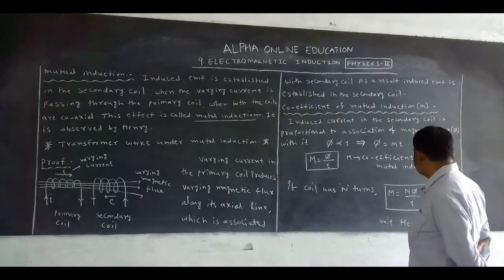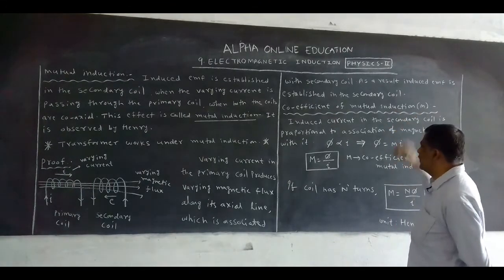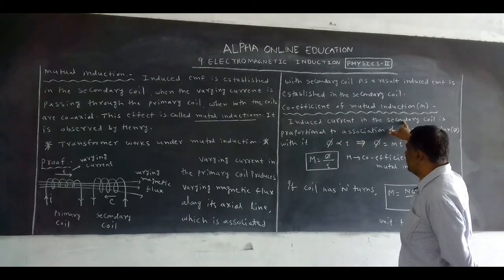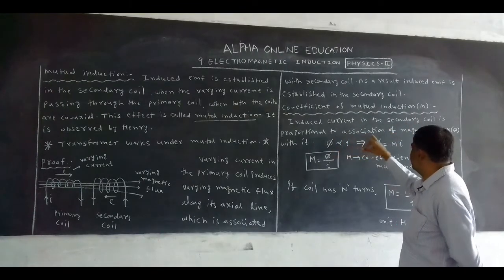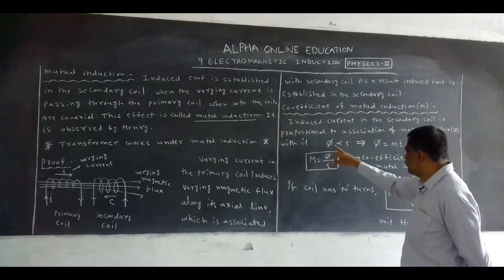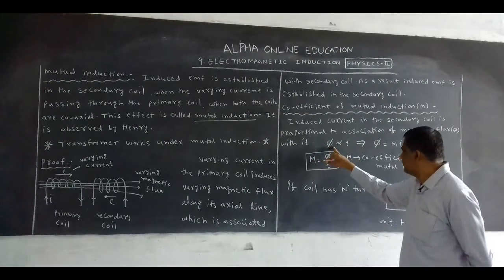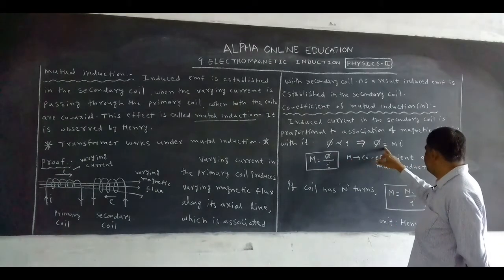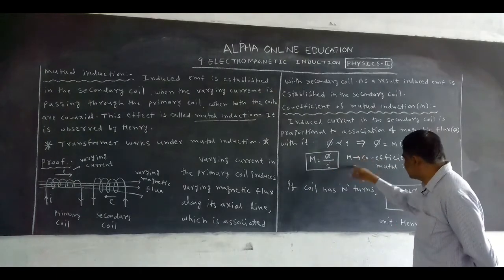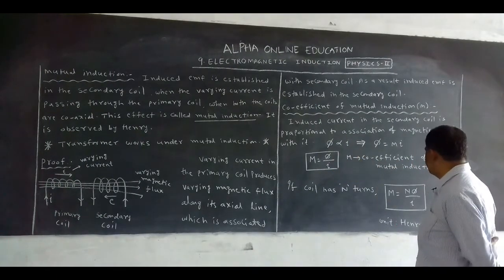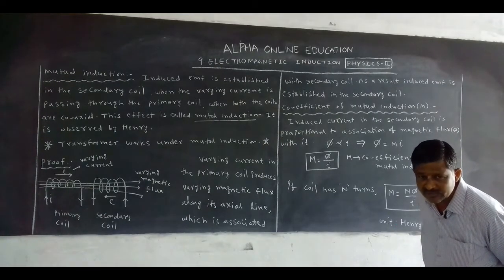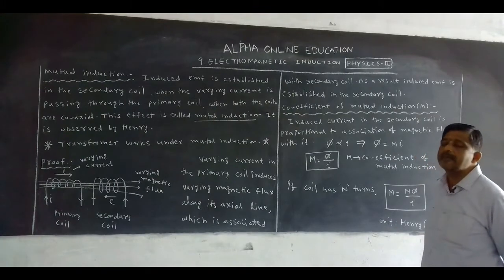The symbol is capital M. Induced current in the secondary coil is proportional to the association of magnetic flux with it, so flux phi is proportional to I. If you remove the proportionality, we get a constant, M. M is phi by I. This M is called the coefficient of mutual induction.